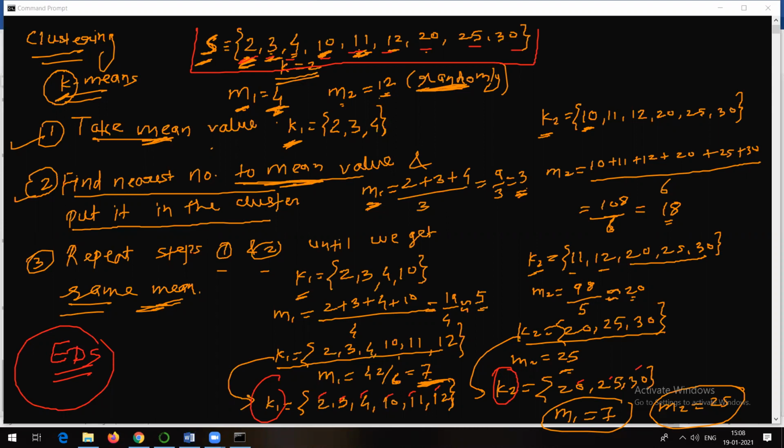Anyone any doubt, any question here? Are you getting the simple working of the K-means algorithm? These are the steps. Take the mean value, find the nearest number to the mean value, and put it in the cluster. Repeat steps 1 and 2. Those people who are listening to me, anyone any doubt?